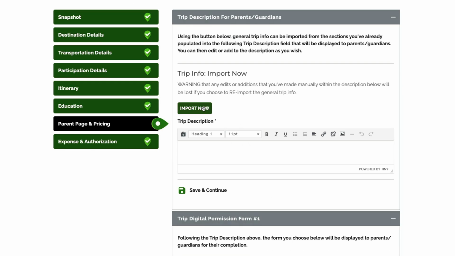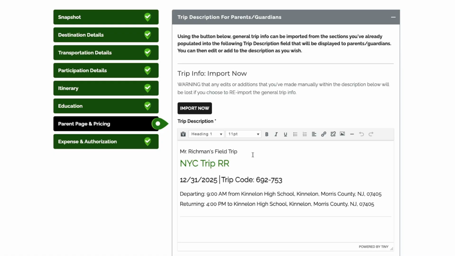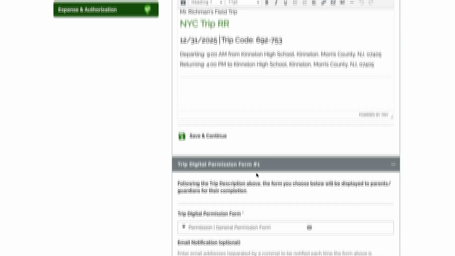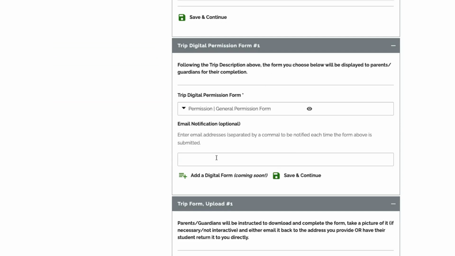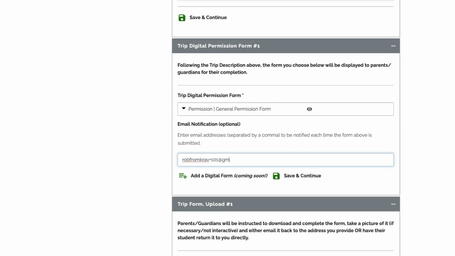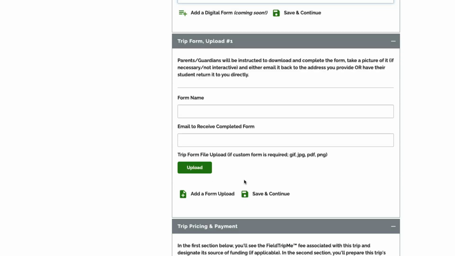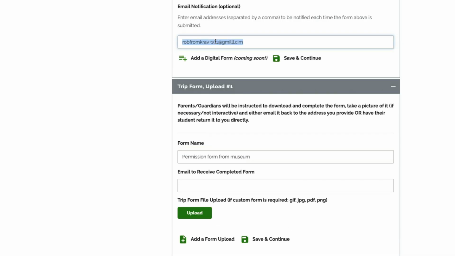The Parent page and Pricing section is where you'll set up the page that parents or guardians will use to review the trip description, then sign their student up and make payment for the trip. You can import your trip's basic info, then add accompanying text or images if you wish. You can choose email addresses to be notified whenever a parent or guardian submits the trip's general permission form, and even add your own forms to be completed by parents or guardians.